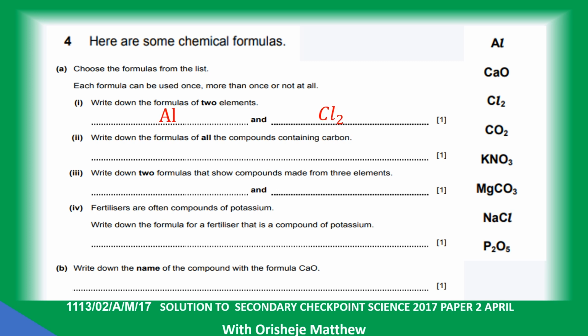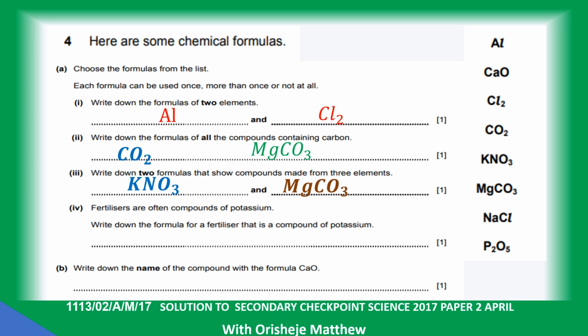Write down the formula of all the compounds containing carbon. Carbon oxide, carbon dioxide, magnesium carbonate. Write down 2 formulas that show compounds made from 3 elements. Potassium nitrate, magnesium carbonate.